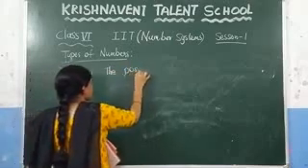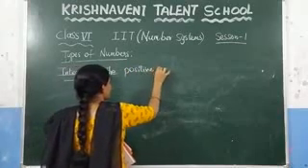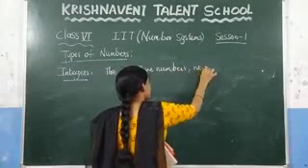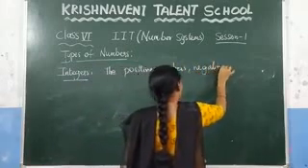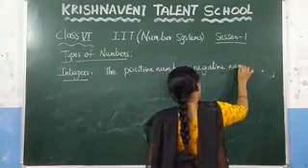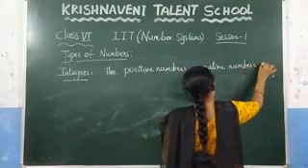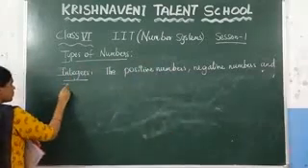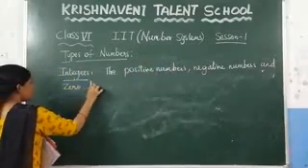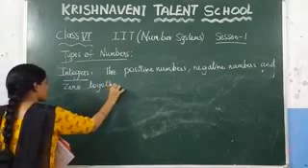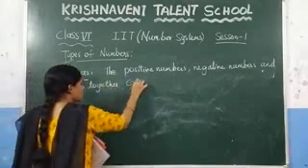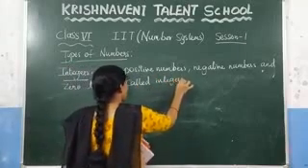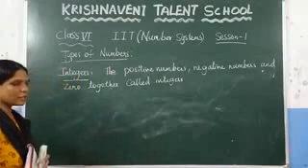The positive numbers, negative numbers and 0 together are called integers. And we know that the integers are denoted by the letter Z.